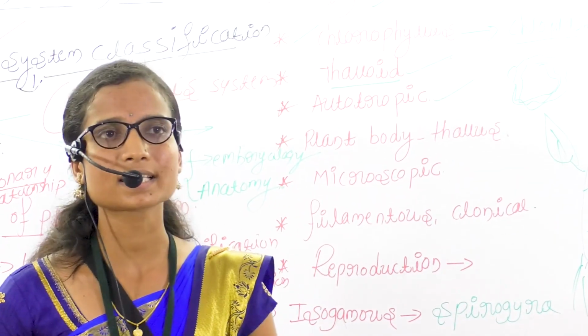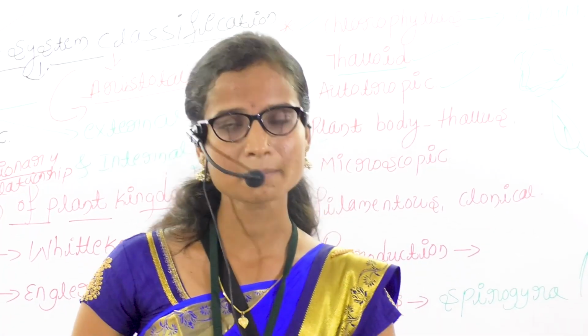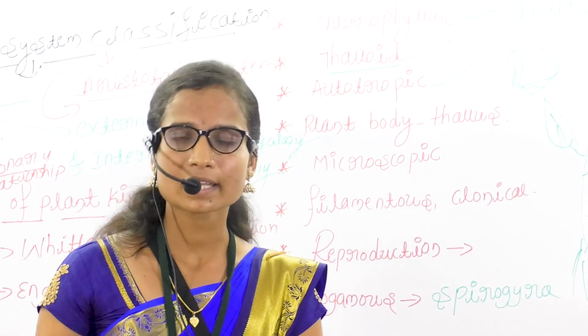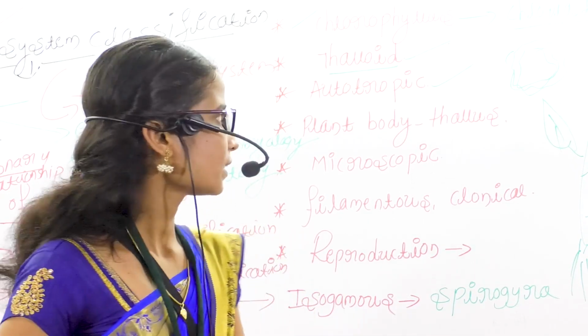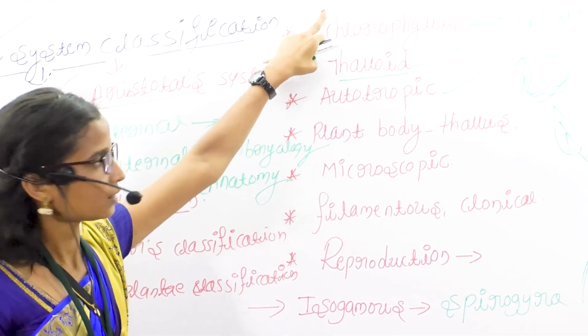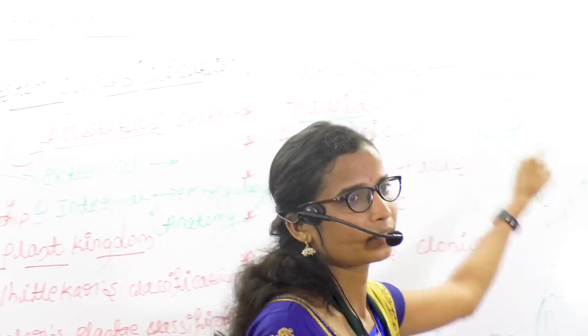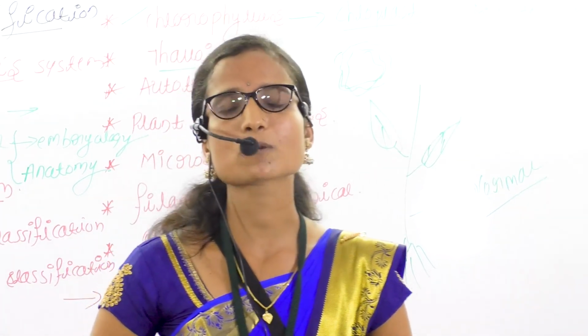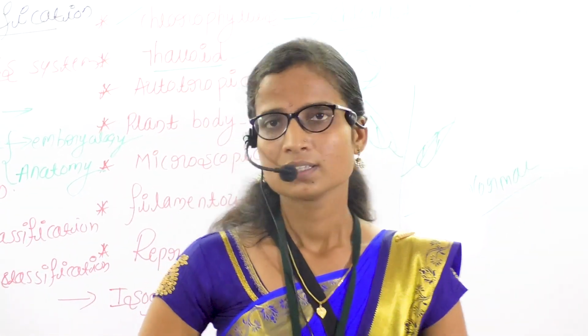Heterotrophs are organisms or plants that depend on another organism or plant. So algae is autotrophic, preparing its own food by photosynthesis.